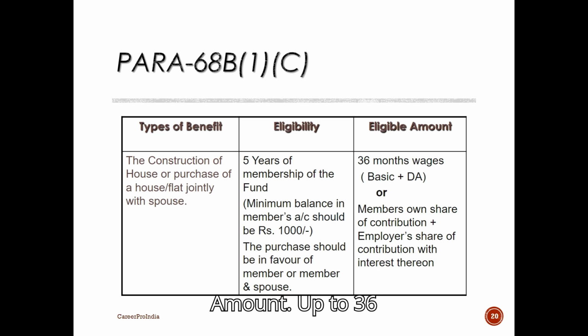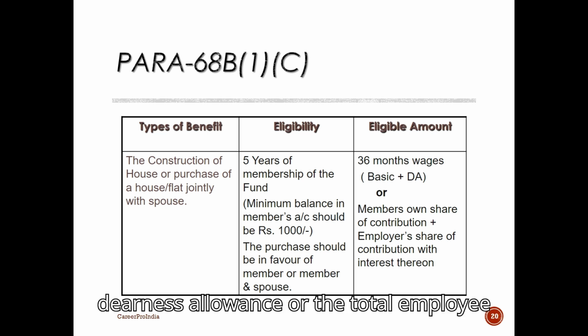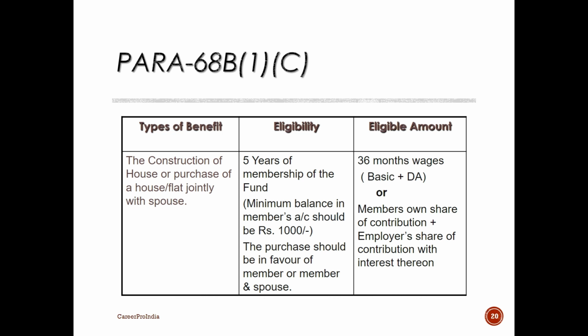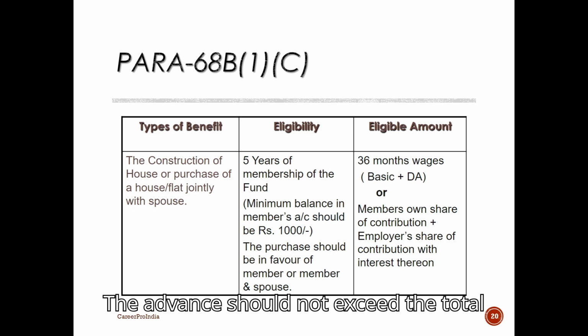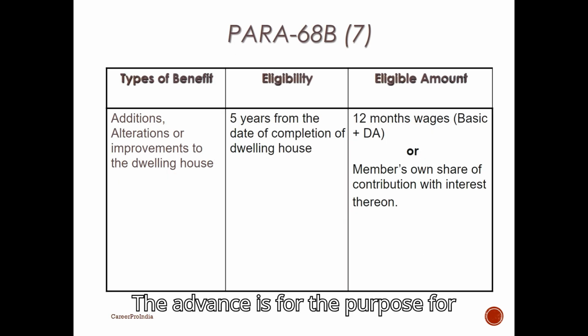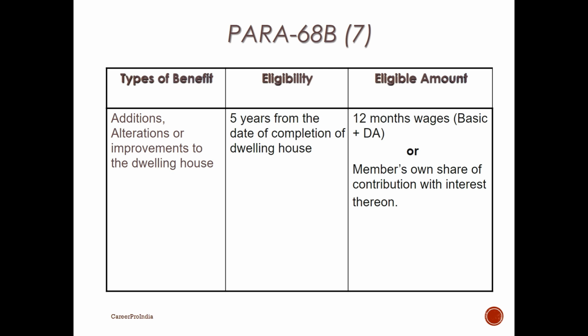Amount: Up to 36 times the monthly basic wages and dearness allowance or the total employee share with interest, whichever is lower. The advance should not exceed the total cost of the house or flat. The advance is for the purpose of additions, modifications, or improvements to an existing house.